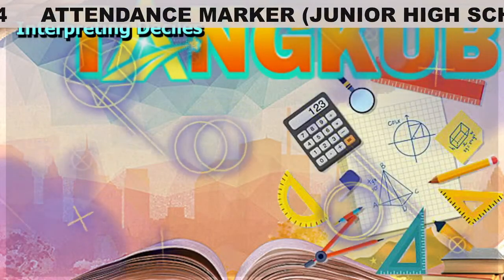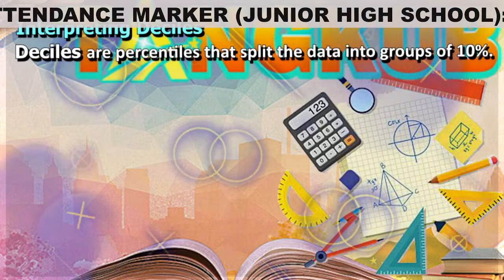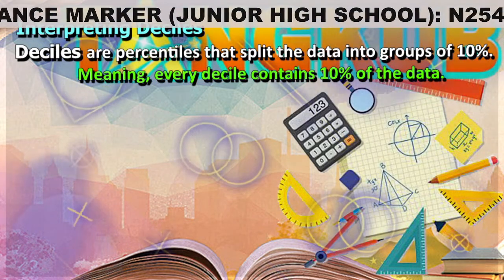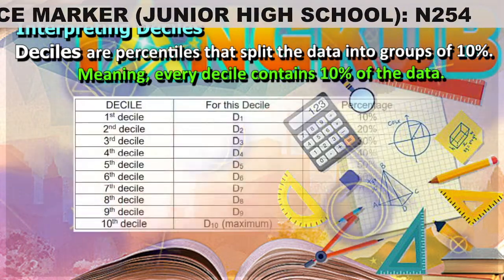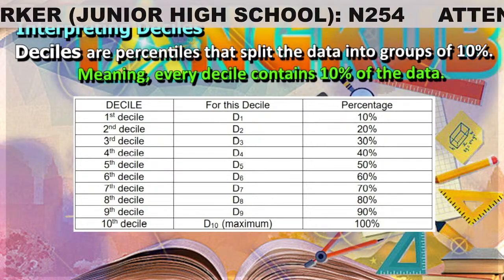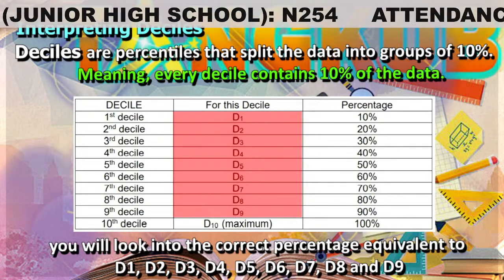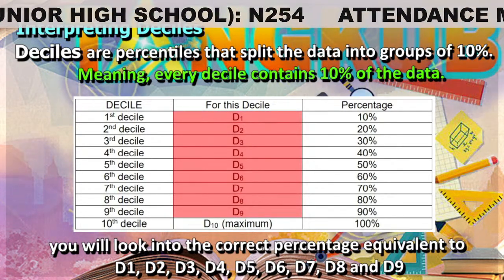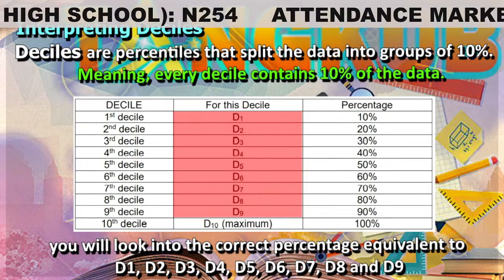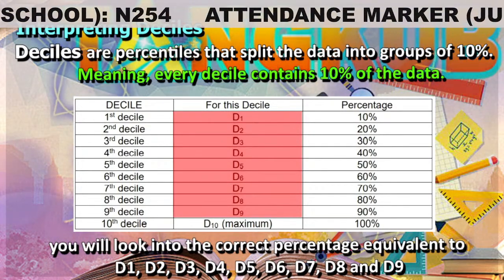Now, let us interpret deciles. Deciles are percentiles that split the data into groups of 10%, meaning every decile contains 10% of the data. Here is how deciles are illustrated. In interpreting deciles, you will look into the correct percentage equivalent to first decile, second decile, third decile, fourth decile, fifth decile, sixth decile, seventh decile, eighth decile, and ninth decile.